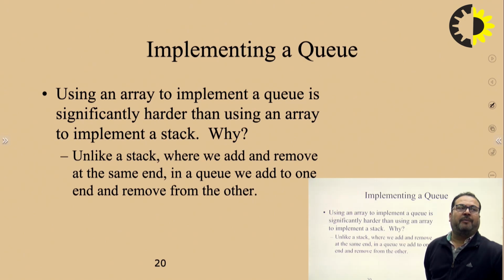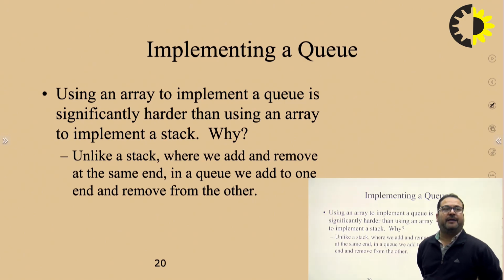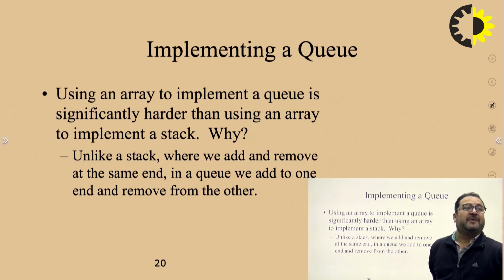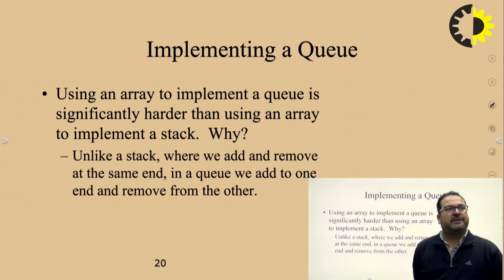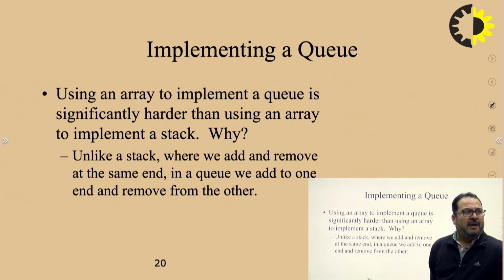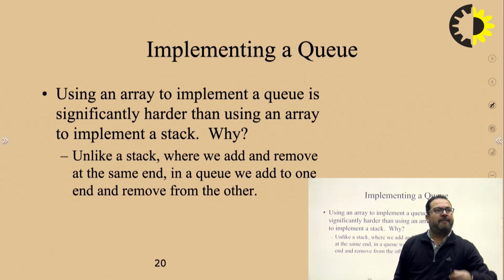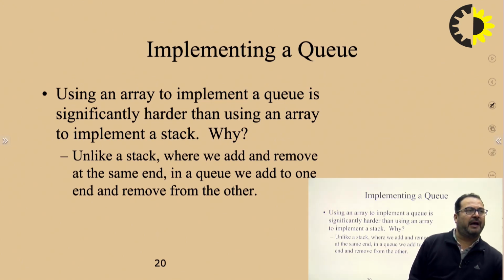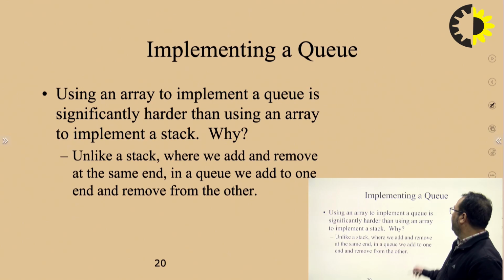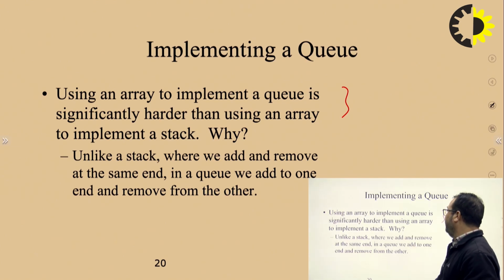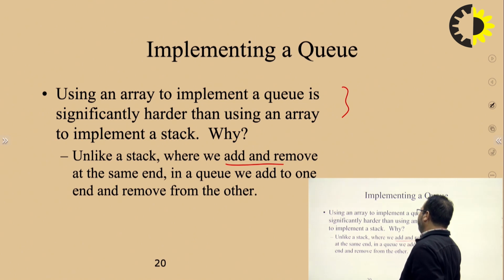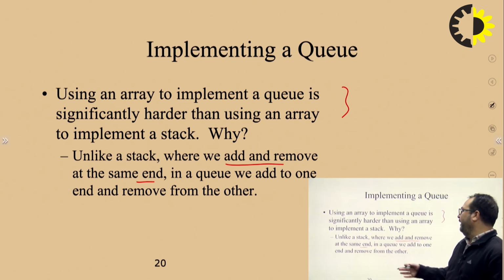Using an array to implement a queue is significantly harder than using an array to implement a stack. Comparatively, queue implementation using an array is a little more challenging than the stack. Unlike a stack, where we add and remove at the same end, in a queue we add at one end and remove from the other end.